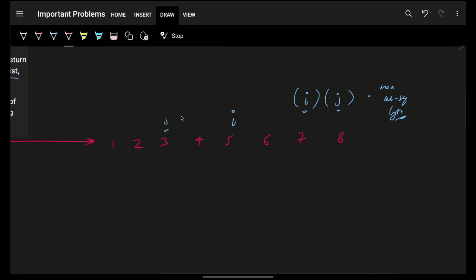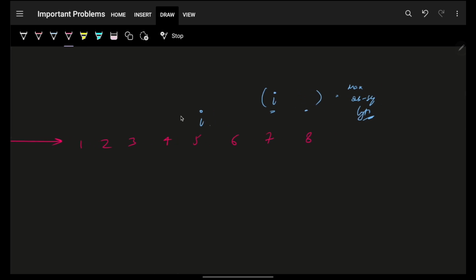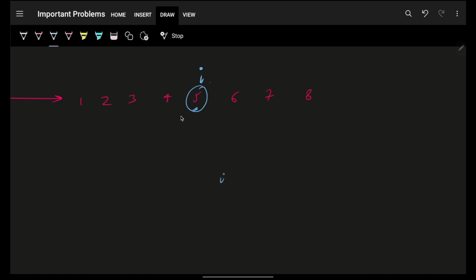Then let's start off at any random index, which means I will go on to any random index I. With that random index in mind, my primary aim here is: ending at this index I, what is the length of the longest sequence I can get? And whenever I refer to a sequence now, I mean a Fibonacci-like sequence. So, okay, ending at index 5, give me the length of the longest sequence. With this 5, can I figure out what the sequence can be?